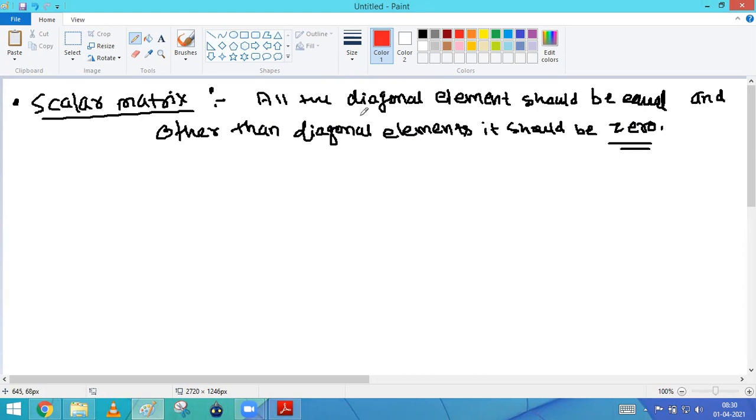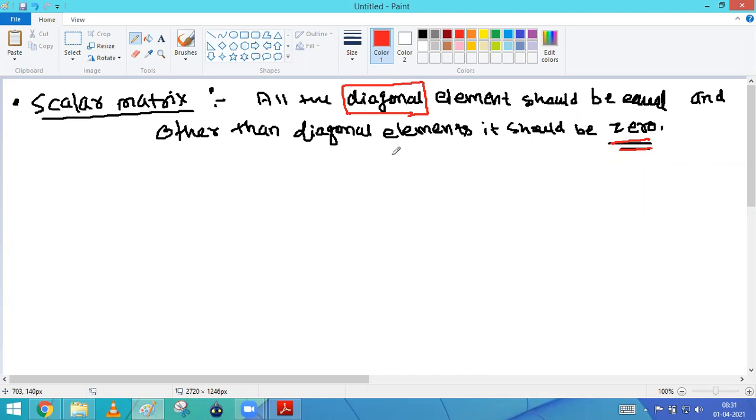Mehak, are you there? Hello? Sri Hari, are you there? Yes, sir. So स्केलर मैट्रिक्स को हम स्क्वायर मैट्रिक्स बोलेंगे या कोई नॉर्मल मैट्रिक्स बोलेंगे? Normal matrix. No, it must be a square matrix. Why? Because it is related with diagonal, and when we talk about diagonal, it should be square matrix.